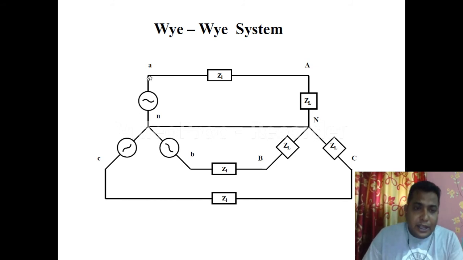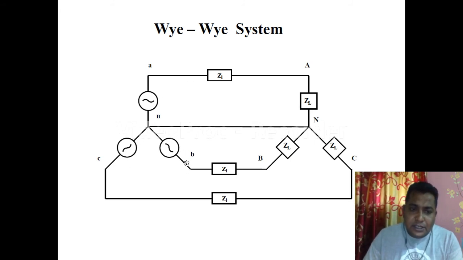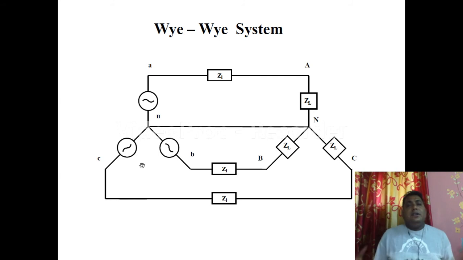Follow my pointer. This is a phase and this is neutral, in between that is the phase voltage. In B phase, this is the phase, this is the neutral, in between that we have a phase voltage. This is C phase and this is the neutral, in between that we have the phase voltage. So for each phase and neutral, whatever voltage appears in between is the phase voltage.